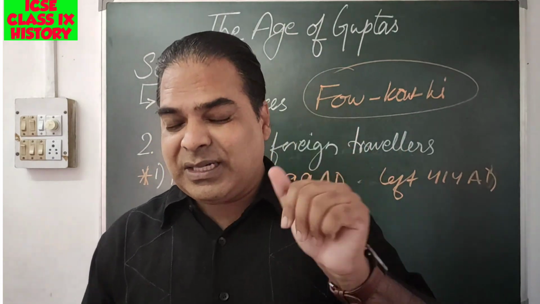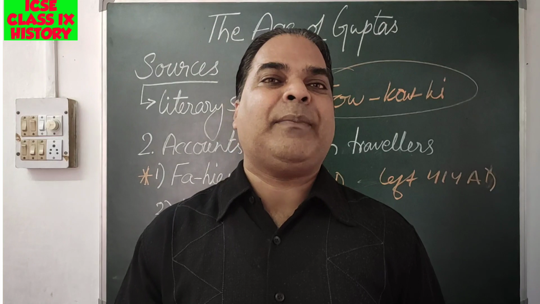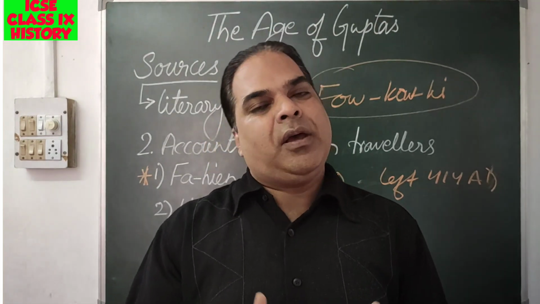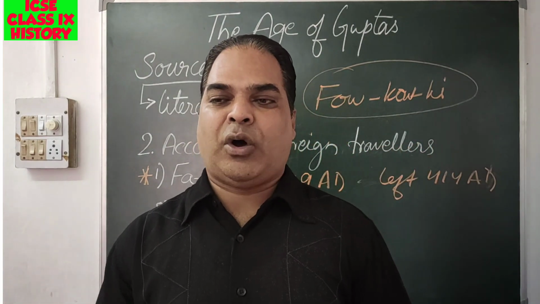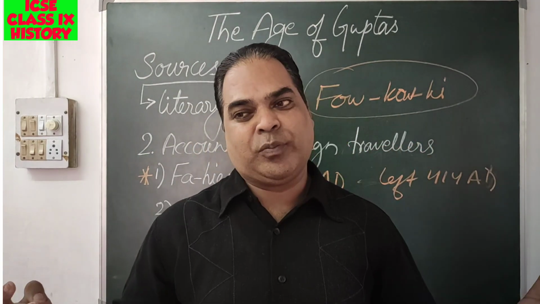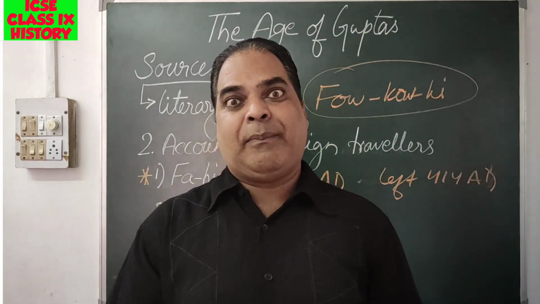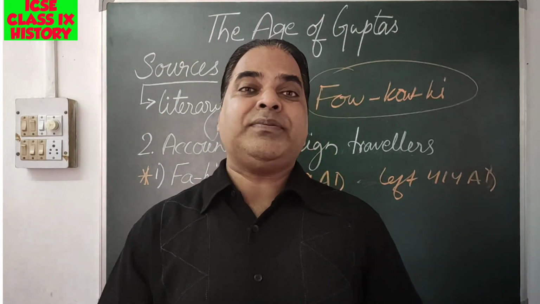He has written almost nothing about the rulers through whose kingdoms he passed, but his visit fell within the reign of Chandragupta II of the Gupta dynasty.